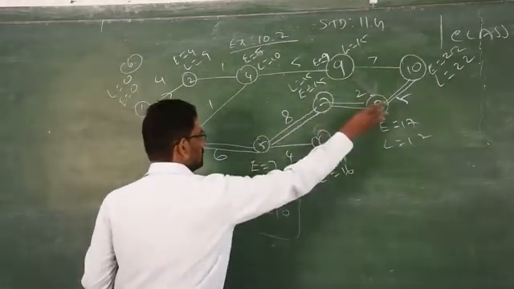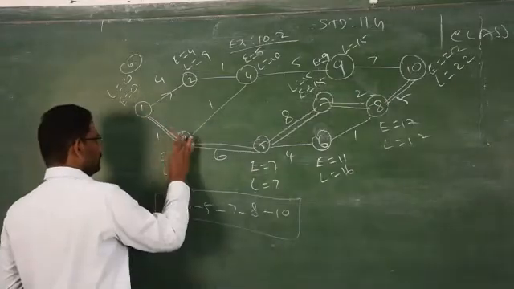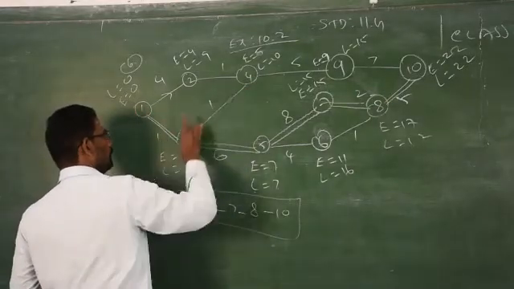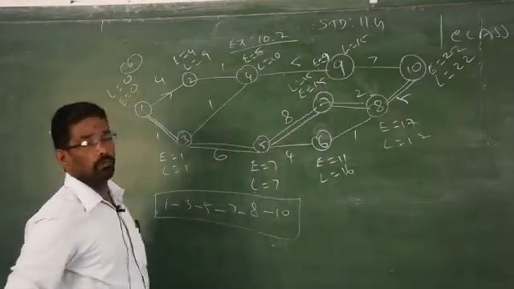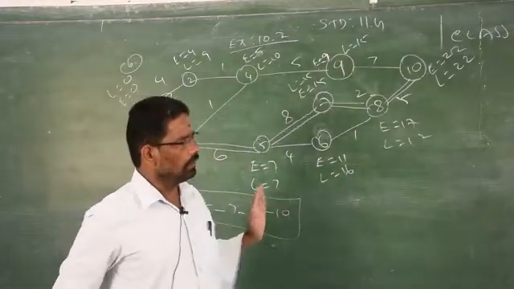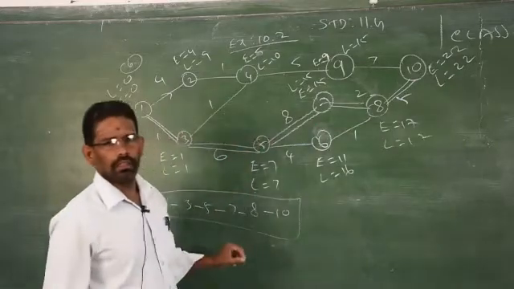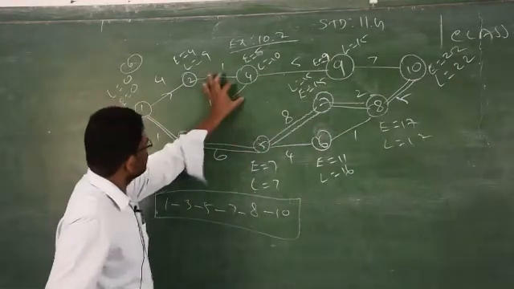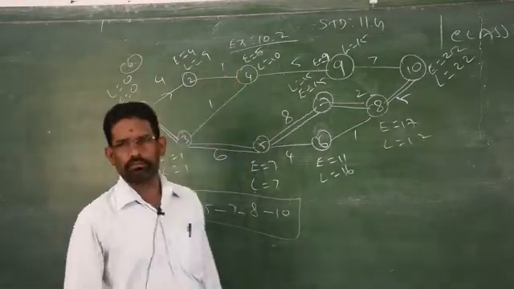Clear? So 8 to 6, 8 to 7, decreasing order. 3 to 1 is decreasing, but 3 to 4 is increasing. That is not allowed to find the values of L. Are you clear now? How to find out? For backward, you have to take decrease. This is increasing, this is not allowed.